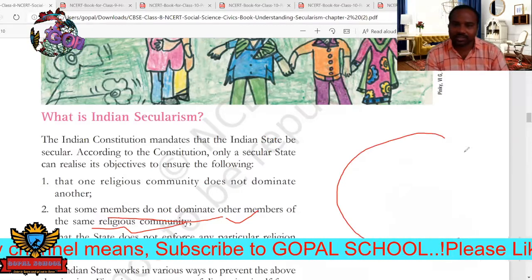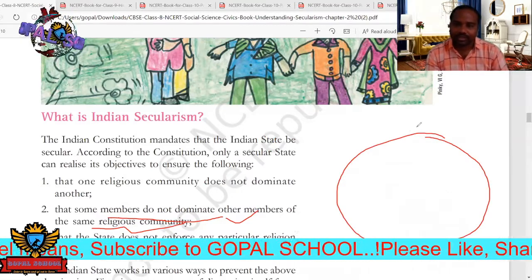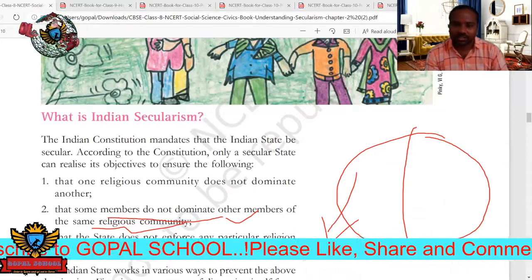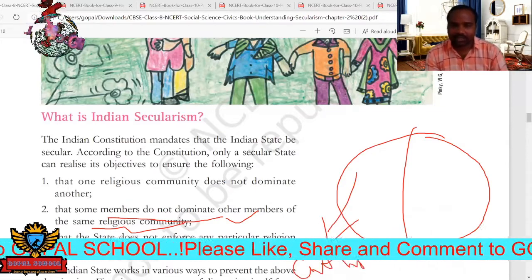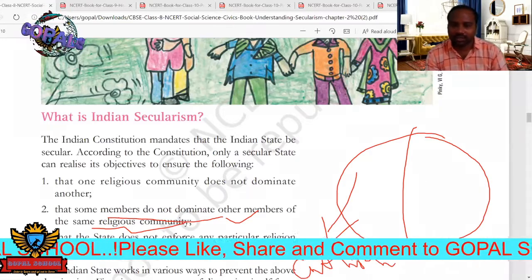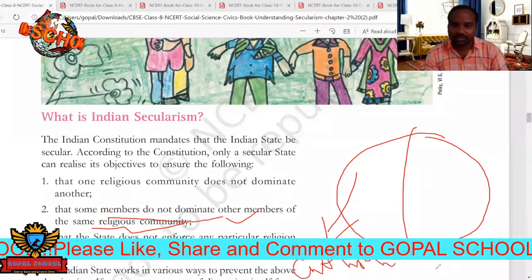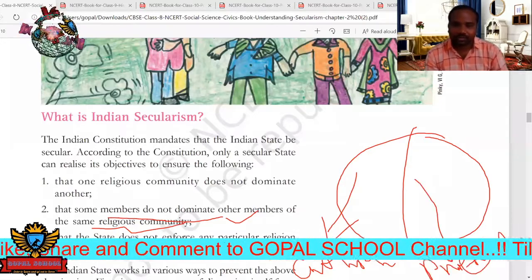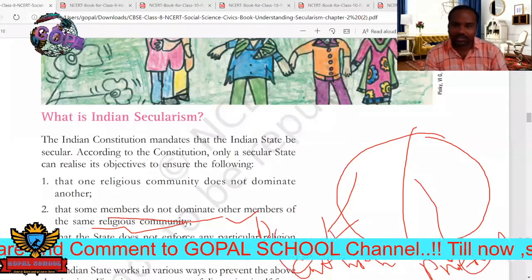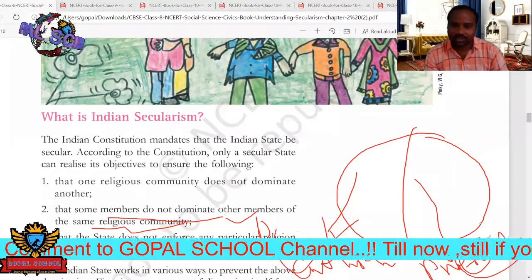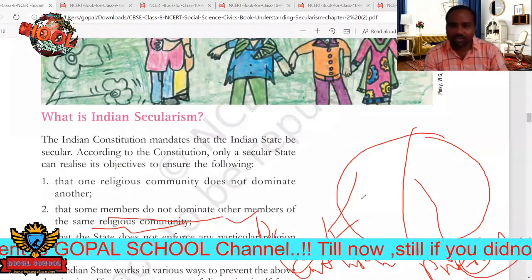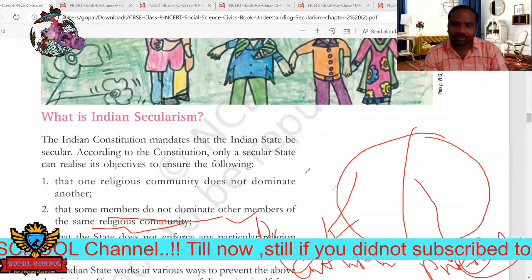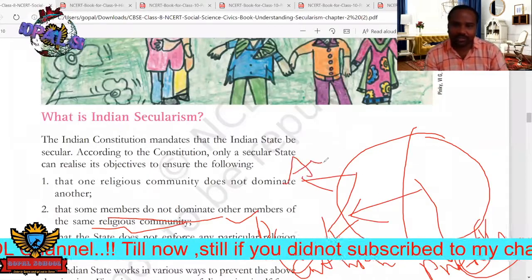For example, if you take the Christians also, in Christians we can see two communities. One is the Catholics, Catholic Christians. Next one is the Protestants, Protestant Christians. They are called Roman Catholic Christians. Next one is Protestants. So these two religions, in general we can call these peoples the Arabs, and the next one is Jews.